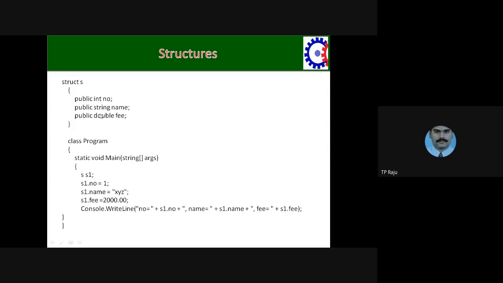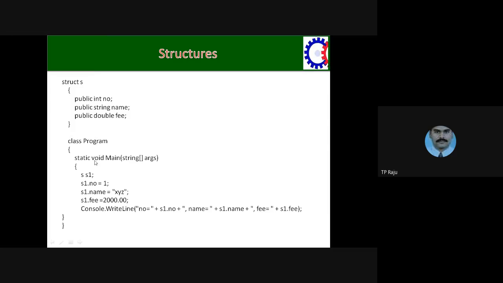Because if you don't have a function in the structure, you need to access the structure members directly in the main function. That's why you require these members to be public, because you don't have any function in the structure. You are not accessing these members in functions, so in the main function you create an object or variable of the S structure and call the members directly by using that variable. That's why you put the public keyword in front of the members.